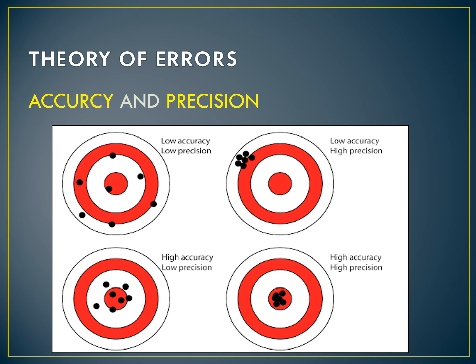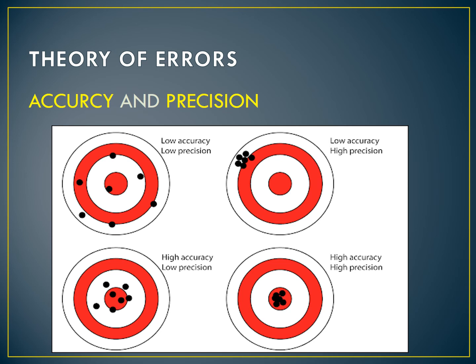Now in the picture, you see, here is target shooting. In this target shooting I will explain what is accuracy and what is precision. Watch clearly, students. You have to focus on the midpoint, that red bullseye. You have to shoot the midpoint carefully.